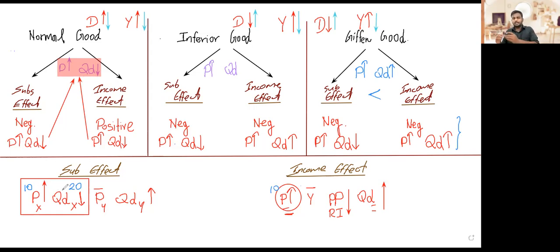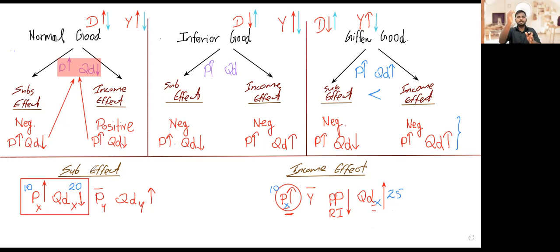But on the other side, in the income effect, when the price goes up by 10 rupees, quantity demanded, let's say, is going up by 25 units, right? We are talking about product X here.